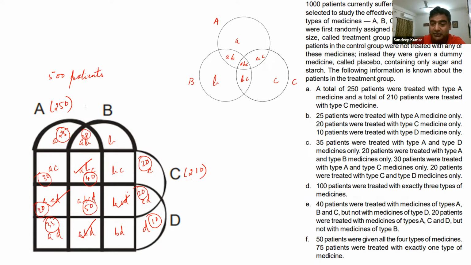Okay. 75 patients were treated with exactly 1 type of medicine. Exactly 1, that is A plus B plus C plus D, has to be equal to 75. So let's write one equation here. A plus B plus C plus D is 75. Now the beauty with this is we know the value of A, C and D. The value of A is 25, 25 plus 20 is 45, 45 plus 10 is 55. So the value of B automatically comes to 20. So we write the value of B as 20.